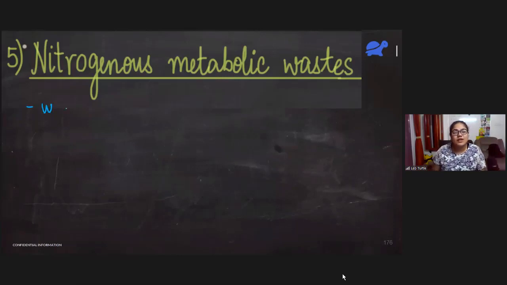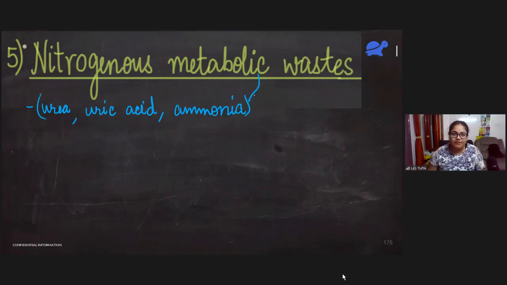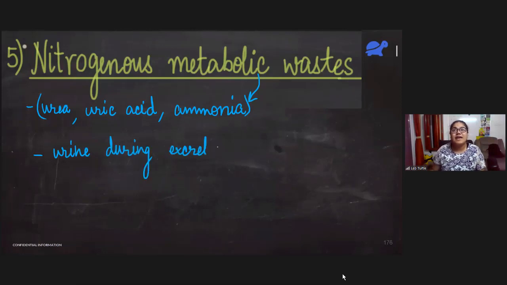One is urea. Then we have uric acid. Our body might also have some amount of ammonia. These are the nitrogenous metabolic wastes, and they have to be removed from our body, otherwise they become very poisonous. They are highly poisonous if they stay in the body for a long time. And these are mainly removed in the urine during excretion.